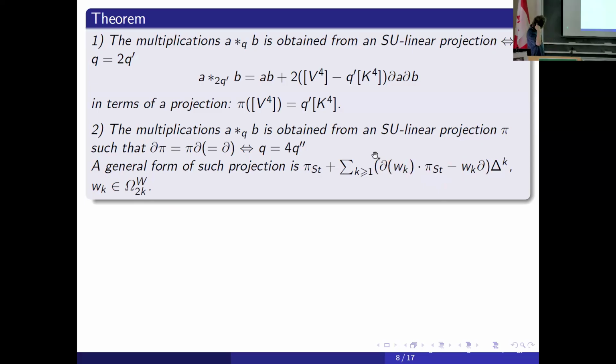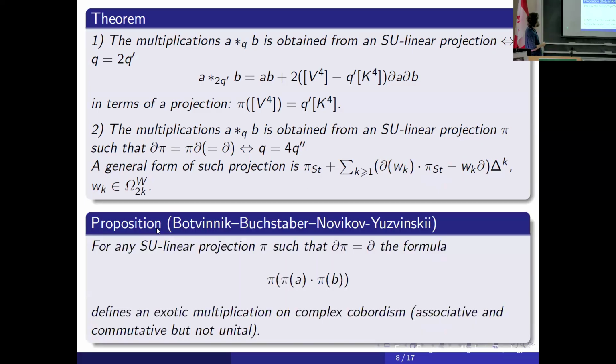And why does it make sense? Because we have the following proposition for any such linear projection which commutes with D. This formula defines an exotic multiplication on complex bordism. It's associative and commutative, but not unital. And so such projections allow us to define some exotic multiplication on complex bordism itself.